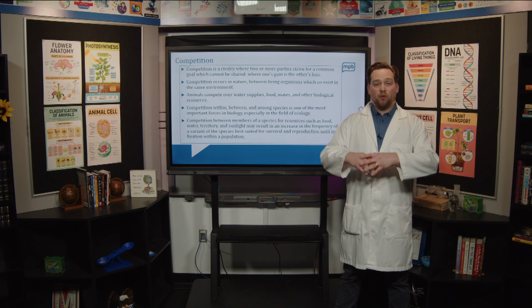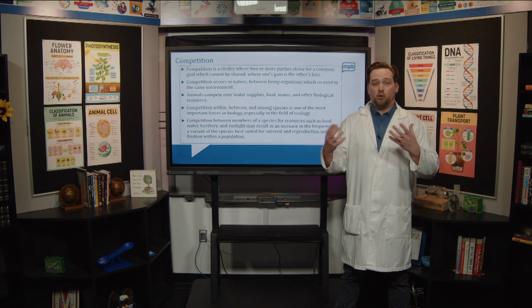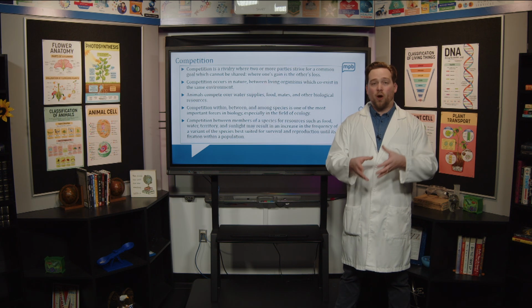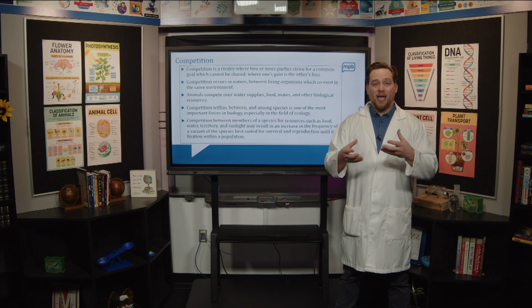Male peacocks are the very bright and colorful ones with that beautiful plumage. Although that beautiful plumage and the large feathers don't help them in terms of getting away from predators or finding food, what it does help them do is find a mate.